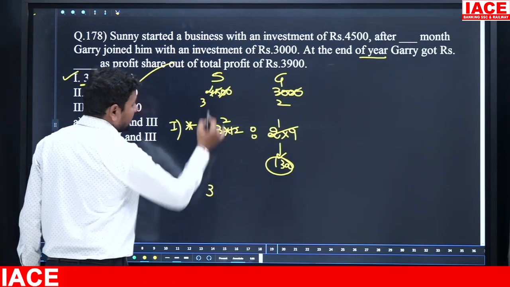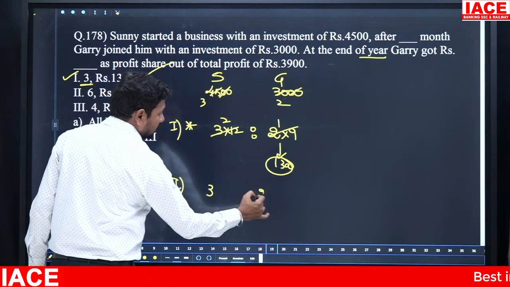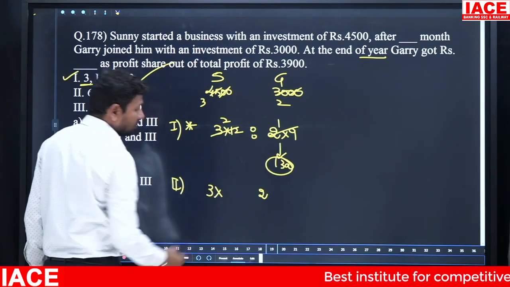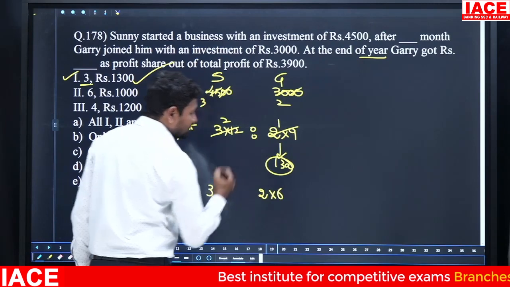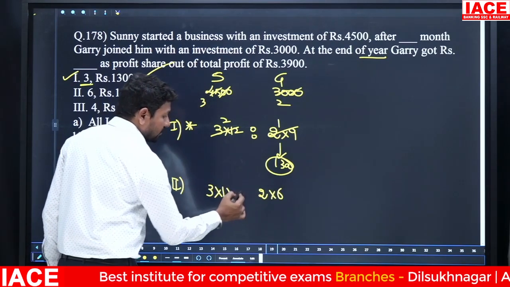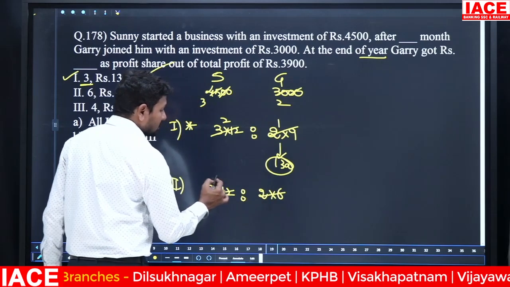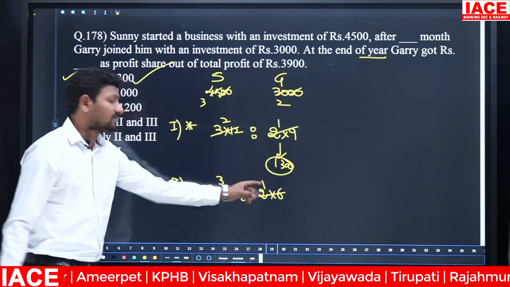Here Sunny invested 3 rupees and Gary invested 2 rupees. Now Gary invested after the 6 months. As per statement 2, after the 6 months means the remaining 6 months is left. Then Sunny invested for 12 months. Then 12 3s is 36, 6 2s is 12. 36 to 12, what is the ratio? 3:1. 3 plus 1 is equal to 4 parts.